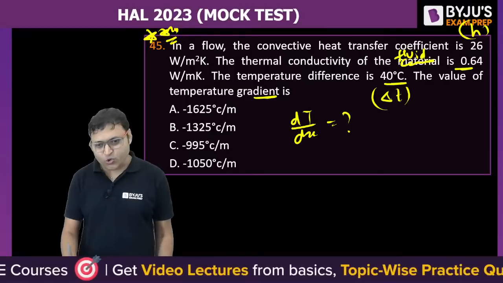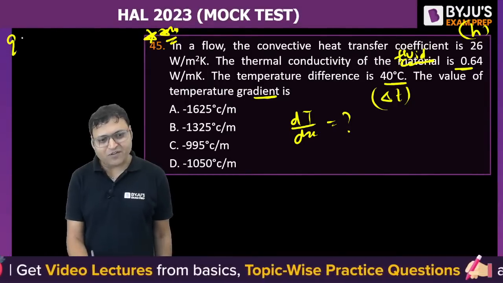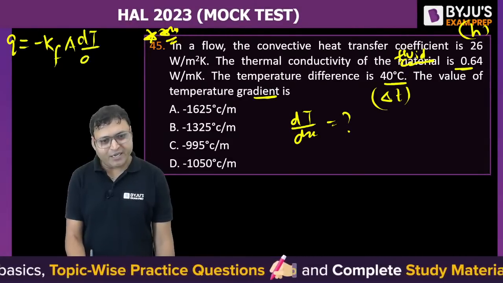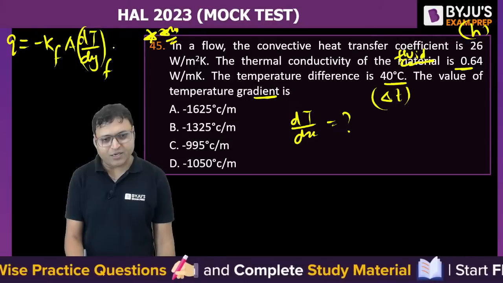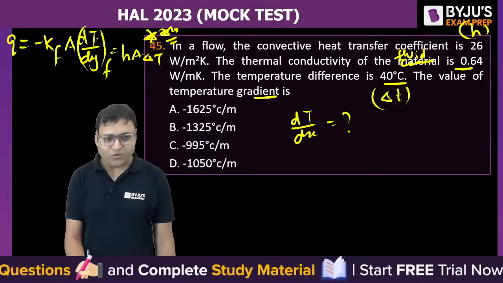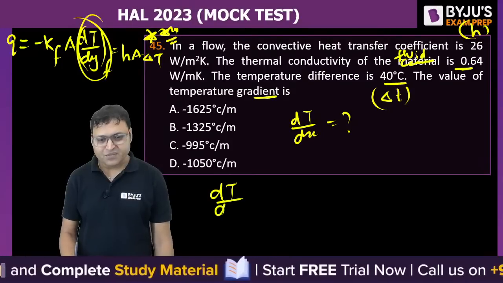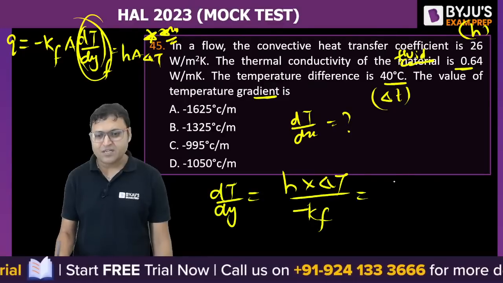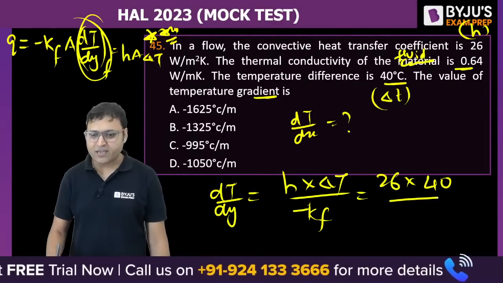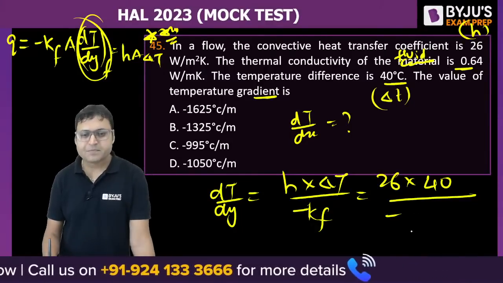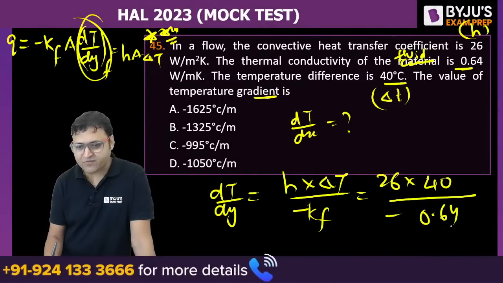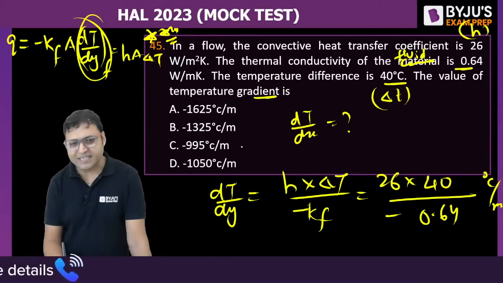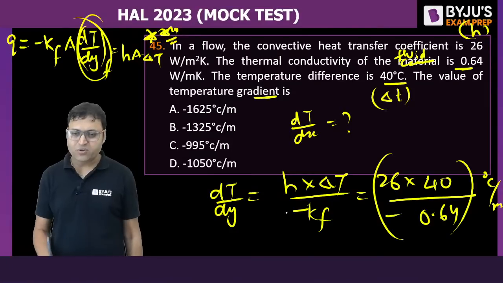So can we say Q, convection is the combined effect of conduction plus bulk motion. So Q is equal to minus K of fluid into A into dT by dy in the fluid at y equal to 0, is equal to H A delta T. So if we want to find out dT by dy, that is the temperature gradient, we can say H into delta T upon minus Kf. H is 26, delta T is 40, divided by minus of thermal conductivity, that is 0.64. Degree Celsius per meter, we can write it as degree Celsius per meter or Kelvin per meter. That will give you the answer.